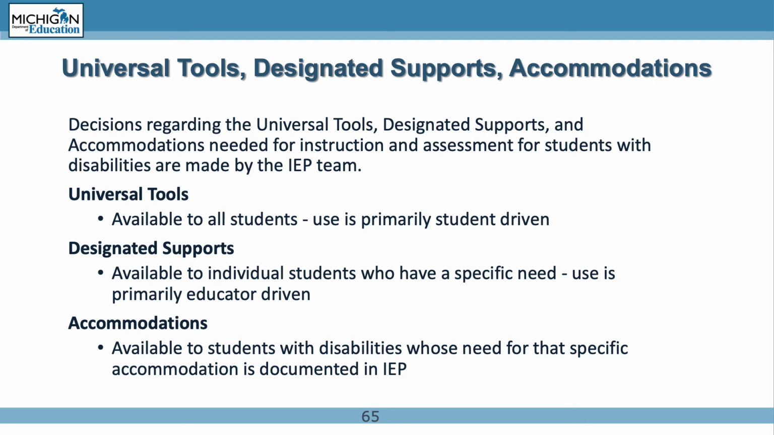Very briefly, I want to touch on the accommodations and supports for students. Decisions regarding the universal tools, designated supports, and accommodations needed for instruction and assessment for students with disabilities are made by the IEP team. Universal tools are available to all students and to be used as primarily student-driven as needed. Designated supports are available to individual students who have specific needs, and this is used primarily as educator-driven. Accommodations are available to students with disabilities whose needs are more specific and must be approved and documented in the IEP.